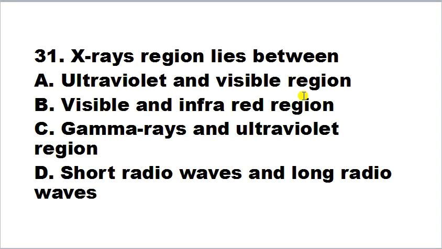X-ray region lies between ultraviolet and visible region, visible and infrared regions, gamma rays and ultraviolet region, short radio waves and long radio waves. The correct answer is C. The X-ray region lies between gamma rays and ultraviolet region.